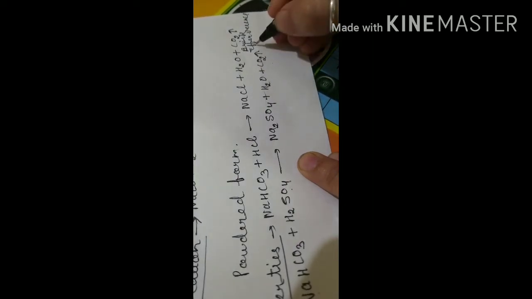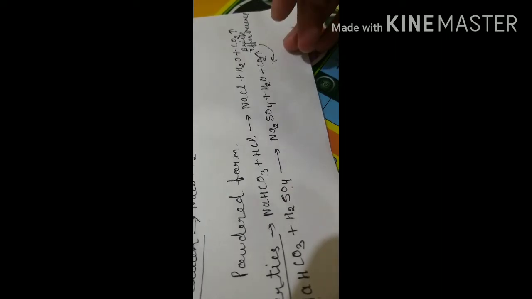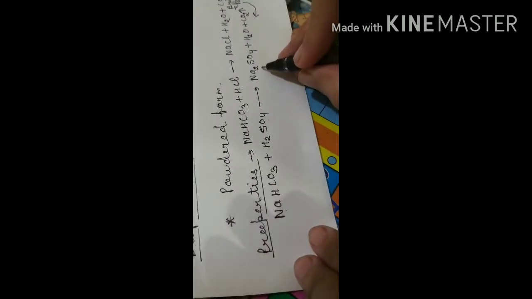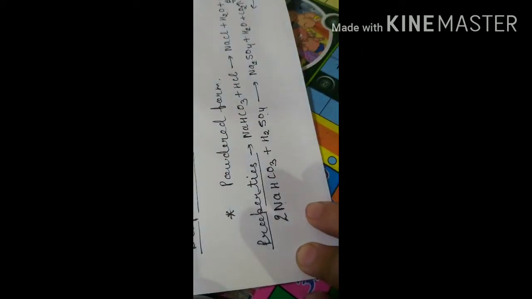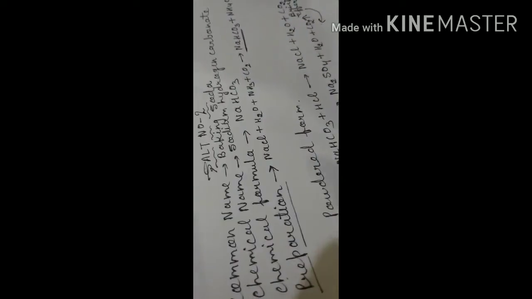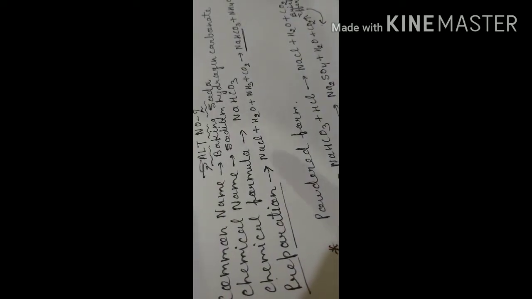Again brisk effervescence will be created here. For its balancing, because two sodiums are to be here, we have to put number 2 for the balancing of this equation. So this was the general introduction about baking soda.